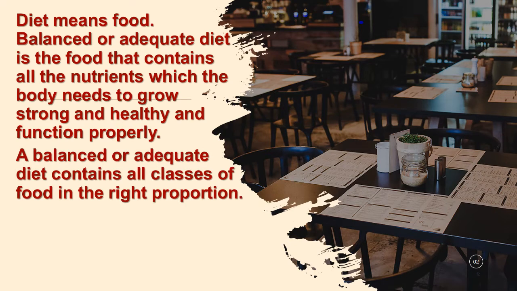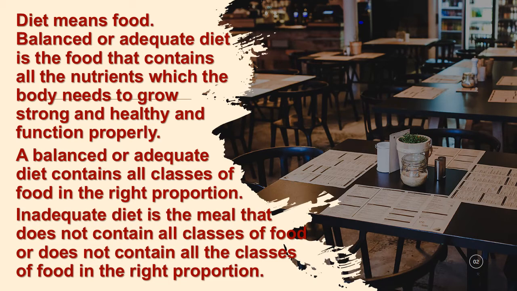When they say nutrients, you can remember in our previous class we talked about nutrients. Nutrients are the classes of food. For your food to be balanced, it means that you are taking all the nutrients, and when you take all these nutrients, it will help your body to grow well and to be healthy. A balanced or adequate diet must contain carbohydrates, protein, minerals, water, fat and oil. That is a balanced diet.